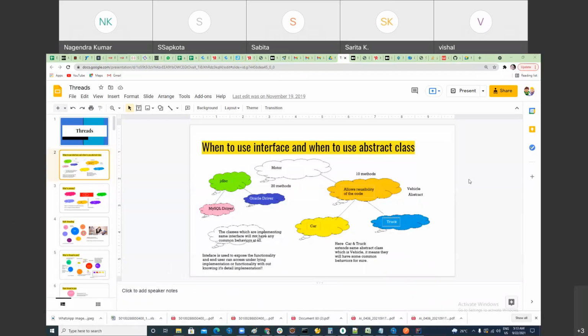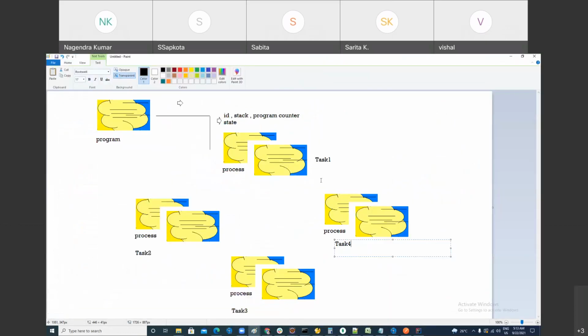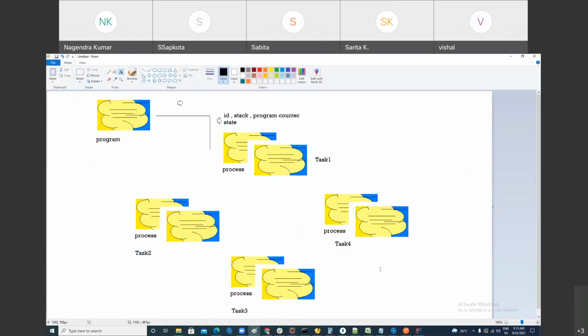Well, as we discussed today, I'm going to start multi-threading. So what is multi-threading? We talked about it, right? Multi-threading is one of the very important topics of core Java. So before understanding multi-threading, we should understand some fundamentals of it.